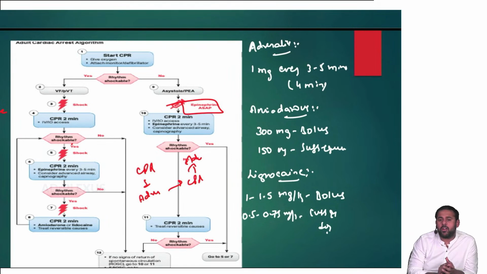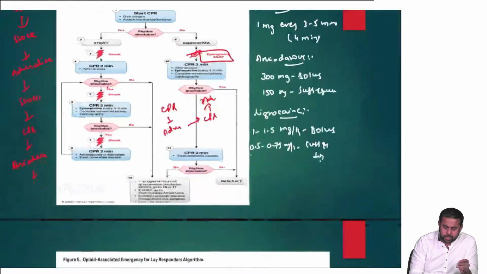Then reversible causes. We will discuss reversible causes in a minute. Among the reversible causes, there are 5H and 5T. You have to remember them at any cost. 5H and 5T are very, very important. One of the potential questions.